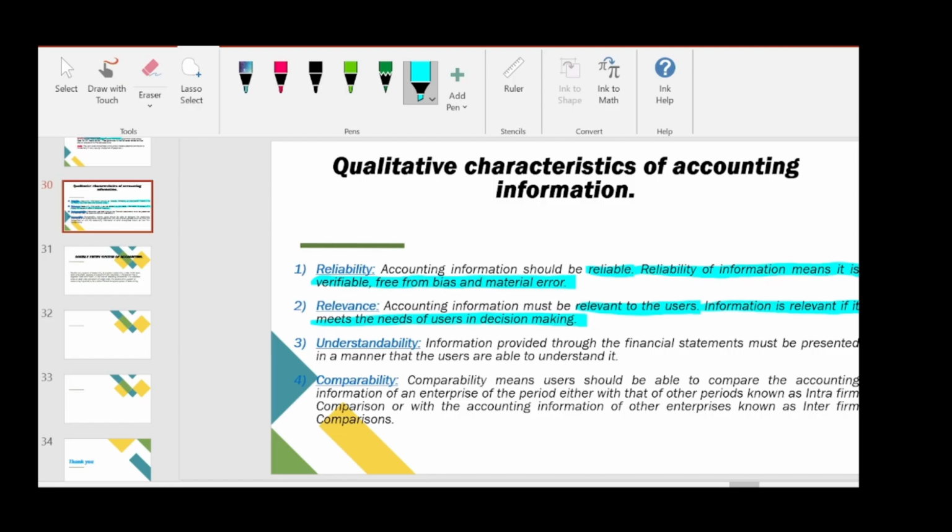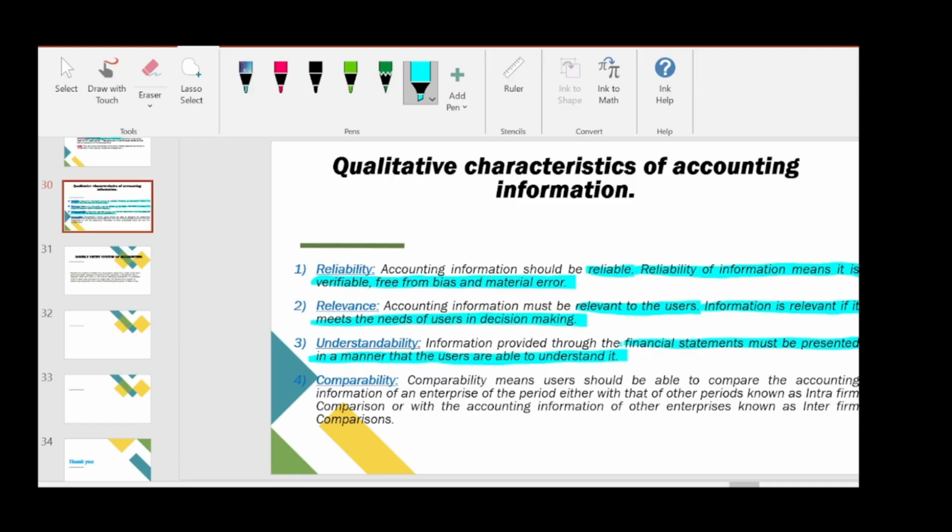We should not write unnecessary stories or give unnecessary data of our company. So this is relevance. And the third one is understandability. Financial information provided through financial statements must be presented in a manner that the users are able to understand it.